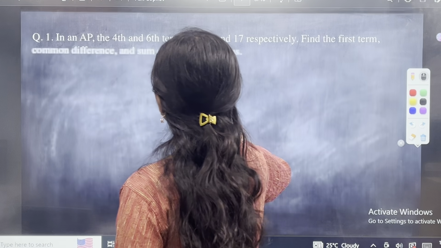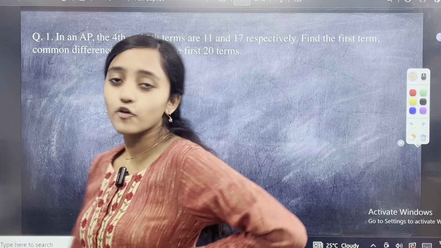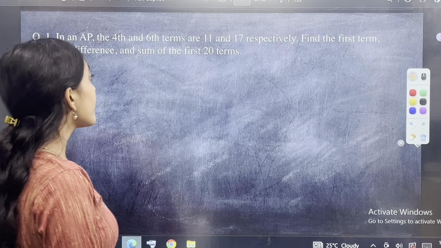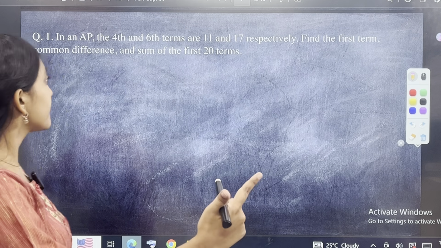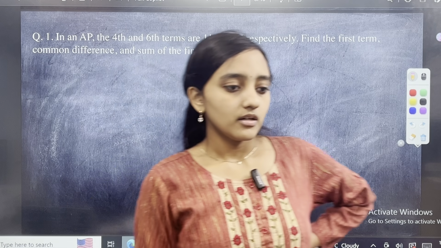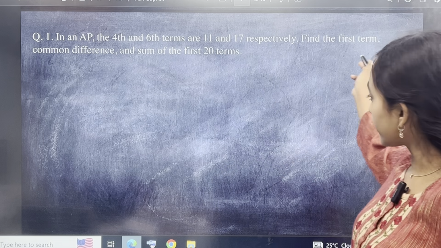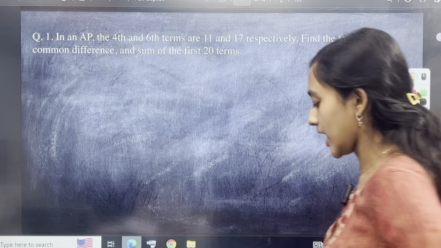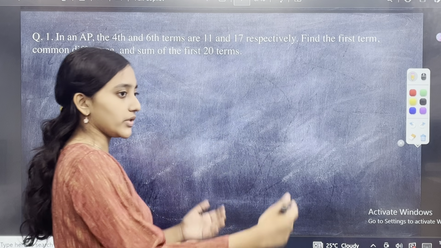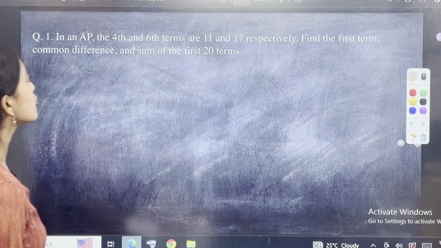Let's get started. The first question: in an AP, the fourth and the sixth terms are 11 and 17 respectively. Find the first term, common difference, and the sum of the first 20 terms. They can just ask you the sum of the first 20 terms. Anyways, you will have to find the first term and the common difference. I'm just making it easier by saying find this, find this, and then find the first 20 terms. How are we going to do this? I hope you pause the video, and now I'm going to go to the solution.